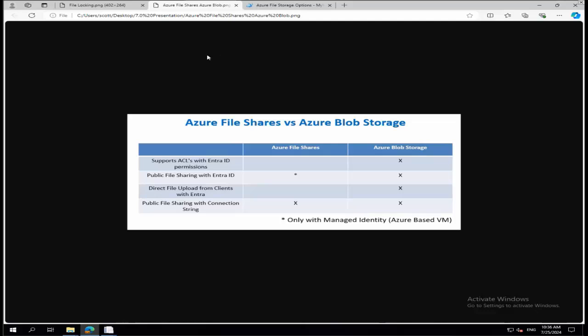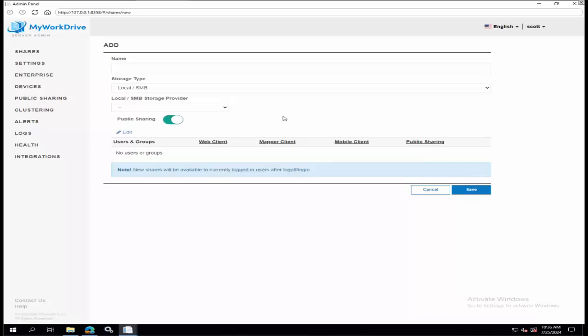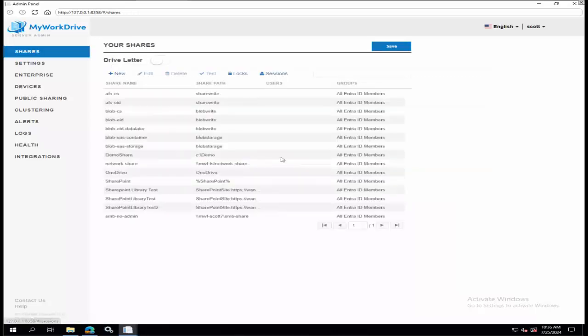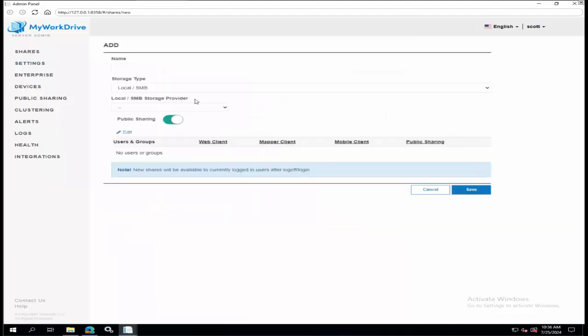Let me start by backing up and talking about the easiest one first, which is SMB. Now, I'm going to pop over to a different server that does have some shares already defined in it. We're going to add some new ones here in a minute, at least one. They're essentially what I showed you earlier when I demonstrated adding a share on Active Directory and just importing the NTFS permissions. As I mentioned, it's all relatively similar, except with Entra ID, we more heavily leverage our integrations tab and defining how you connect to storage.